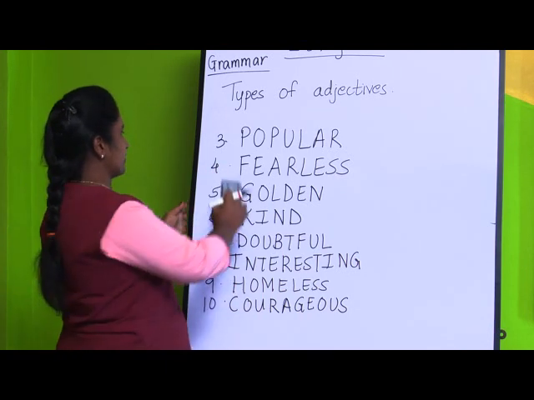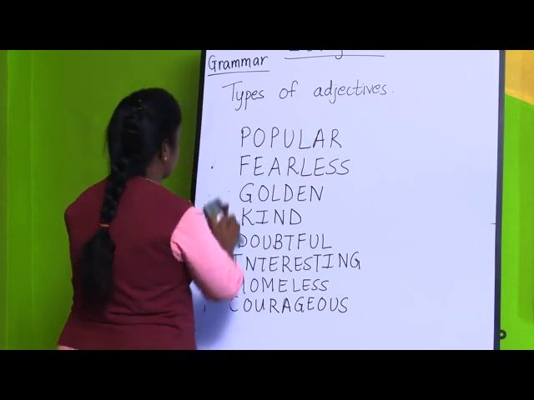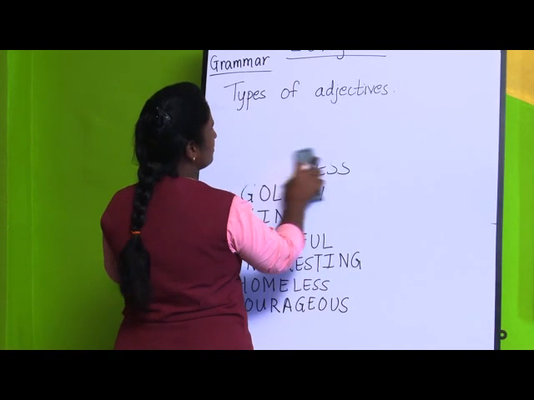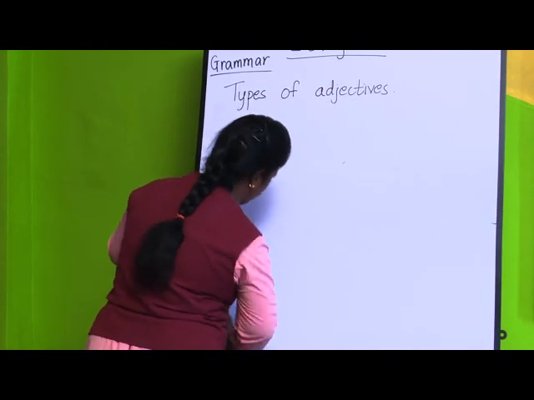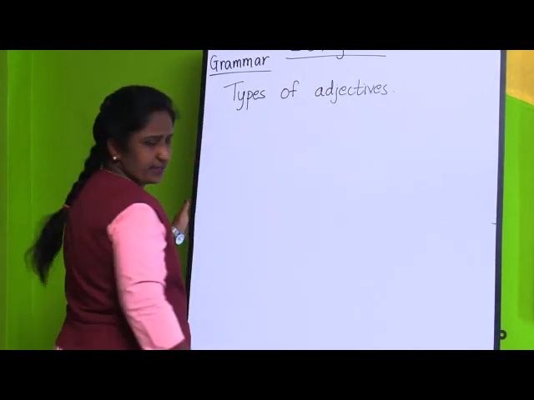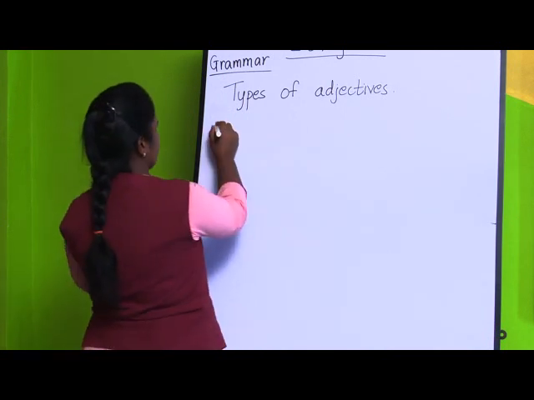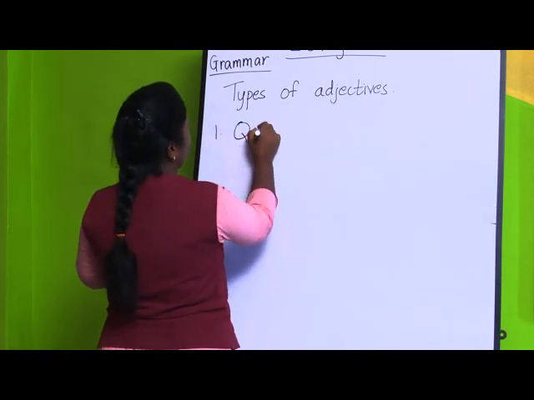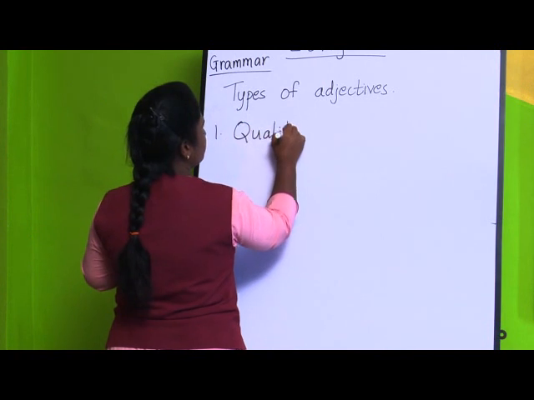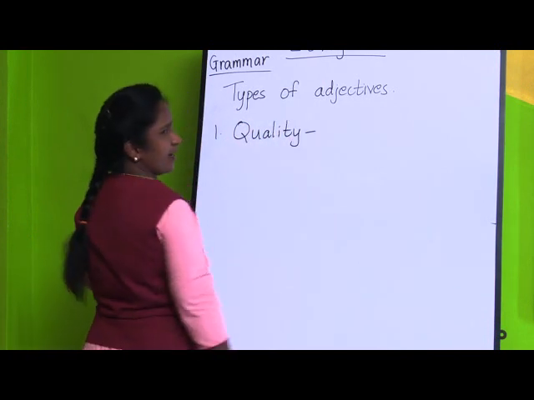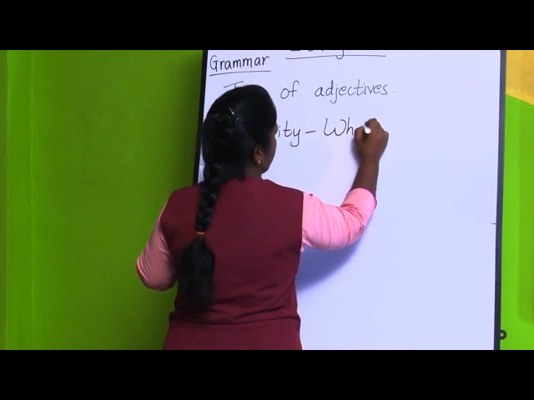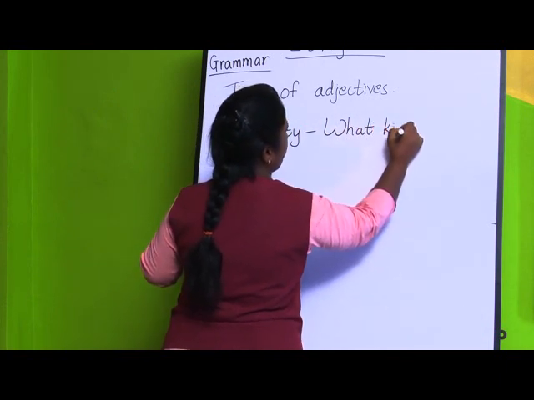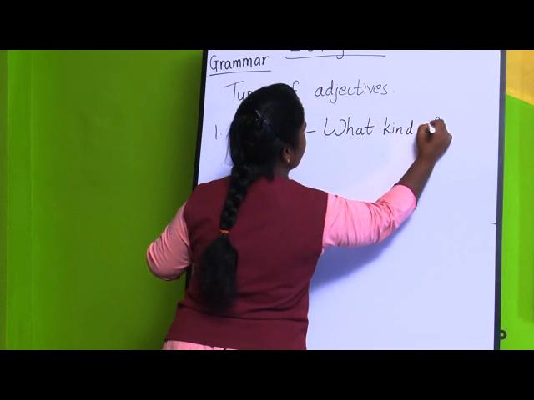Then the types of adjectives are what? First type is adjective of quality. If you ask the question what kind of, if you have time you can write it in your notebook, so it will be easy for you.